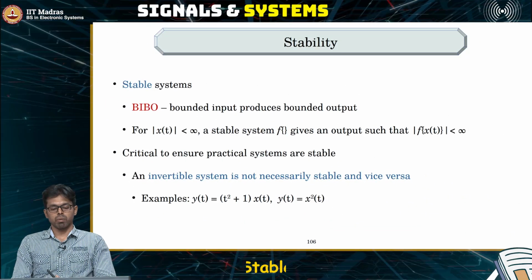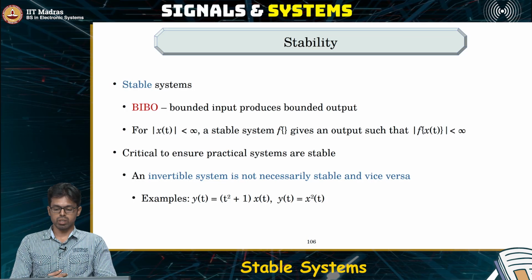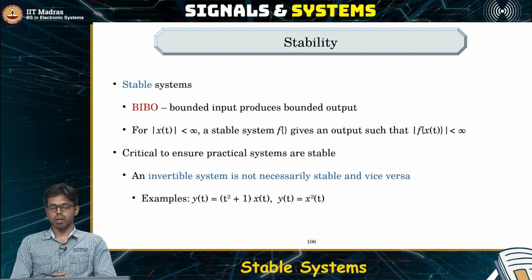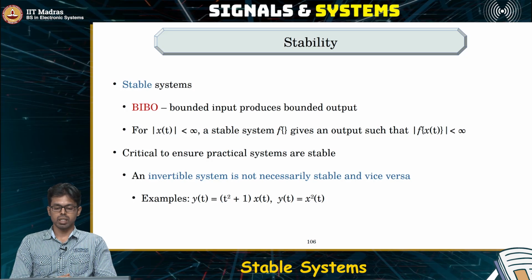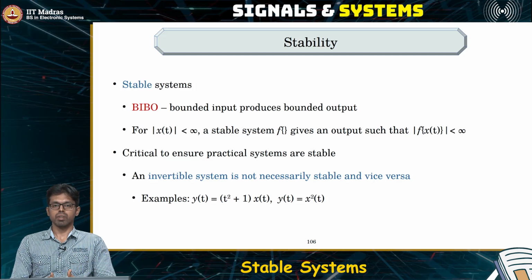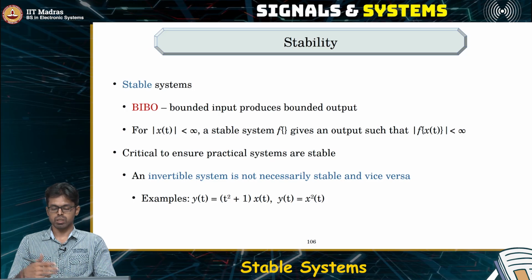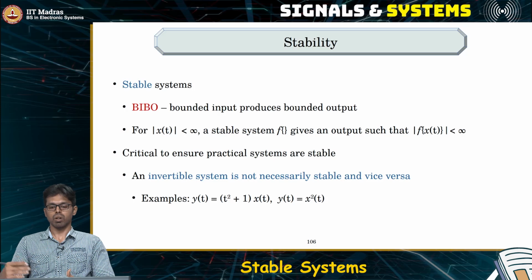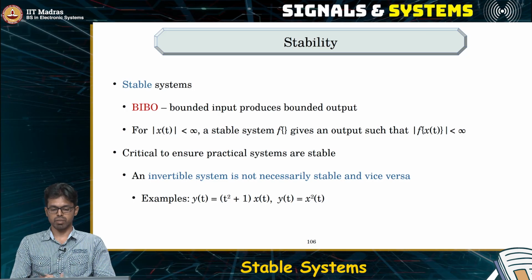The next property of systems is stability. If you remember, when we talked about the invertibility of the system, we discussed one example where we try to integrate. If you feed in a constant signal as the input to an integrator, we saw the output become infinite. A constant signal is a very practical signal. For example, you just turn on a circuit with a battery connected to it. The voltage is going to be a constant, let's say a 3-volt or 1.5-volt battery. It's a constant signal that is fed to it.